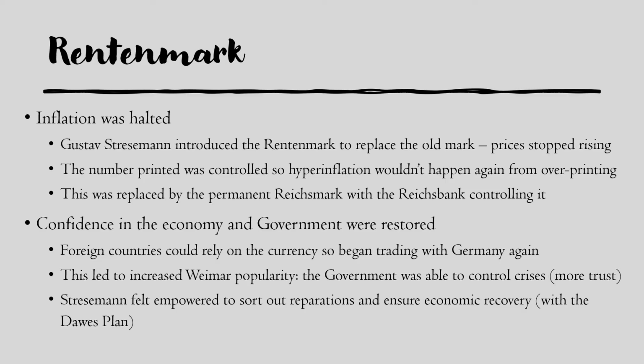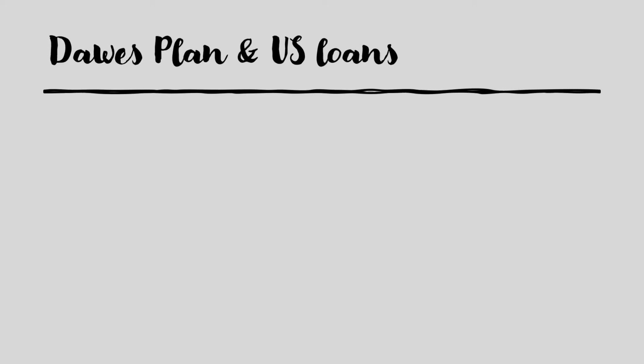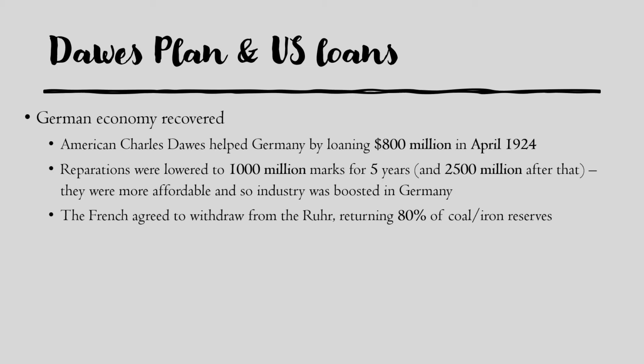For example, the reparations bill from the Treaty of Versailles, which was still at a staggering 132,000 million marks, so a huge economic burden. And this led to different plans, for example, the Dawes Plan, which we're going to look at next. So the Dawes Plan also encapsulates US loans, which is technically a separate point in the specification, but they're very interlinked. So one effect of the Dawes Plan was that the German economy recovered.